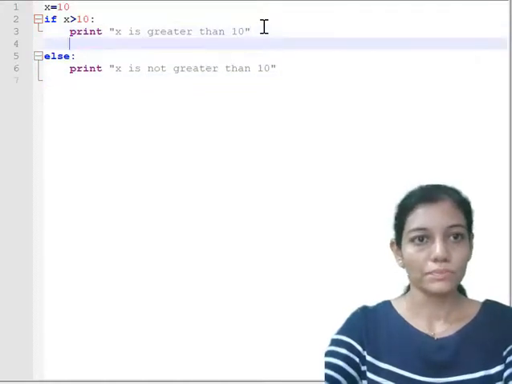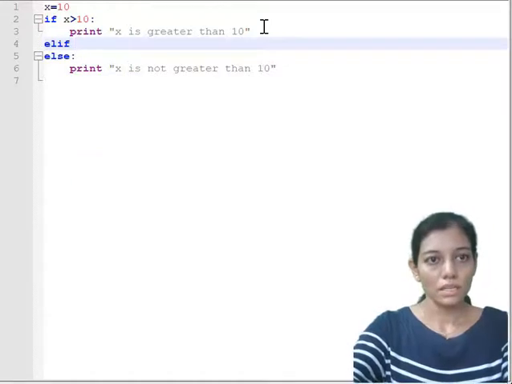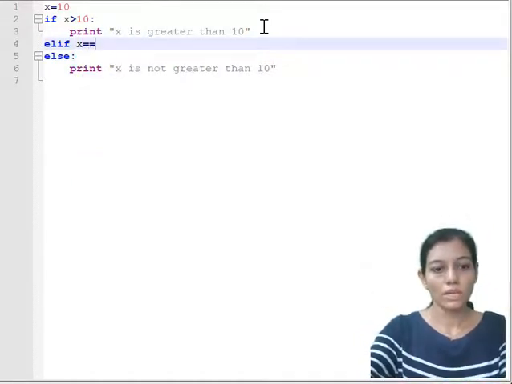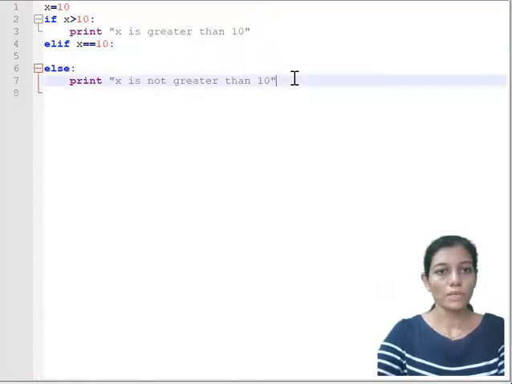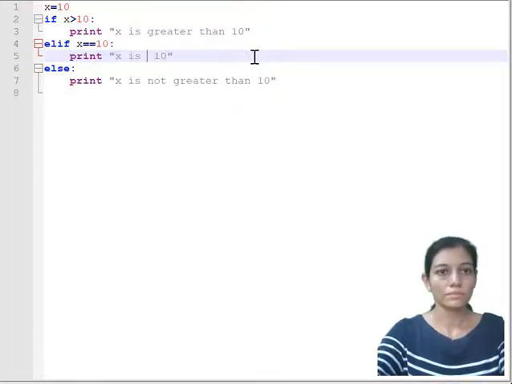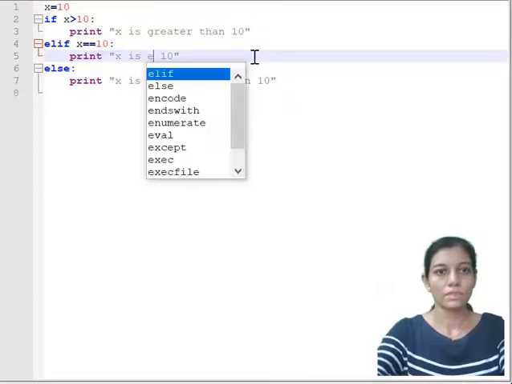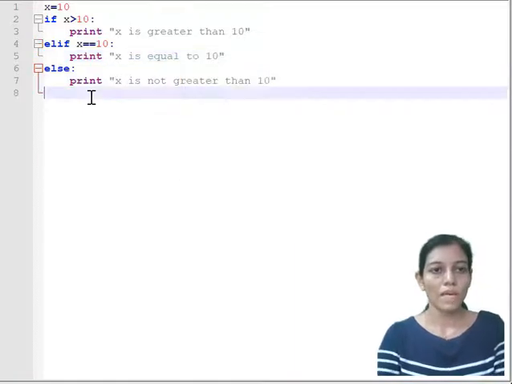Now I want to check if x equal to 10. This is my check. So here what I want to print is x is equal to 10, right? Save the program and the rest of the code will be the same.